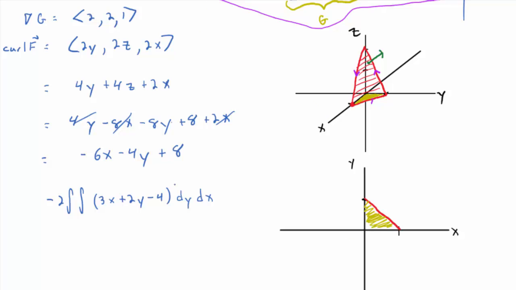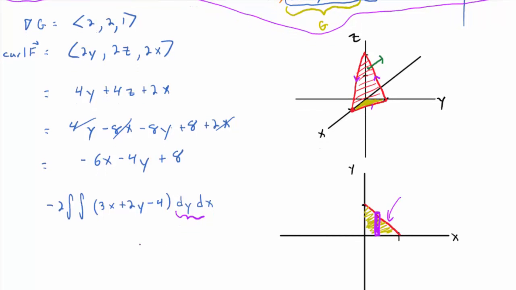And if you use the typical dy dx order that corresponds to vertical representative rectangles, what do you need? You need to get the top of that rectangle, which corresponds to the upper inner limit of integration, you need the equation of that line in red, don't you? Is that easy enough to get? Yeah, I think so. Y equals mx plus b, right? So what would that tell you? So what's the y-intercept? The b is 1, right?